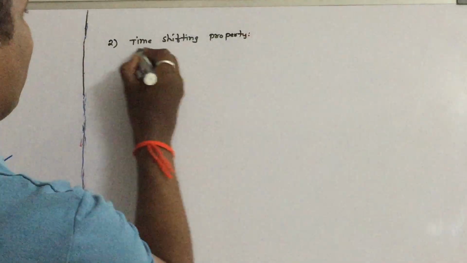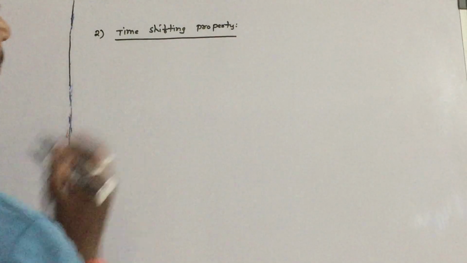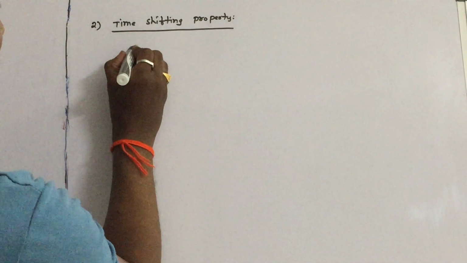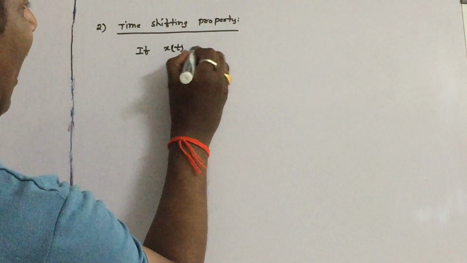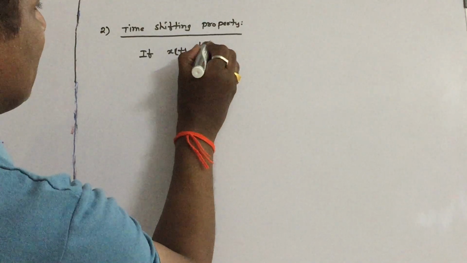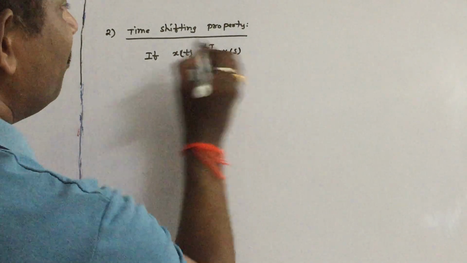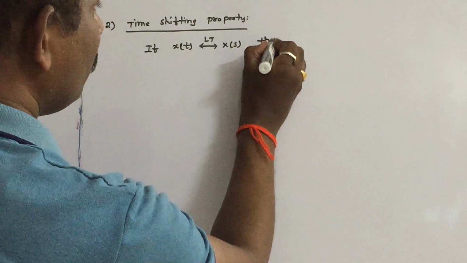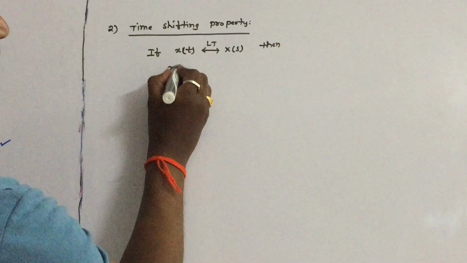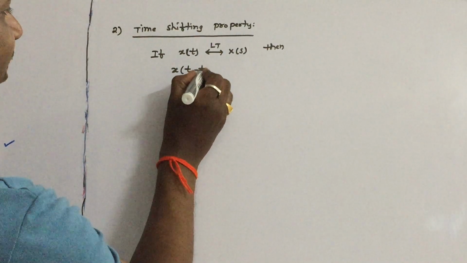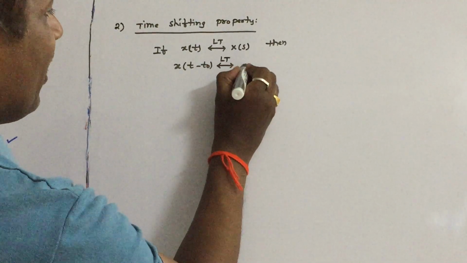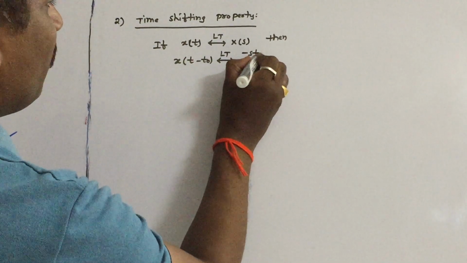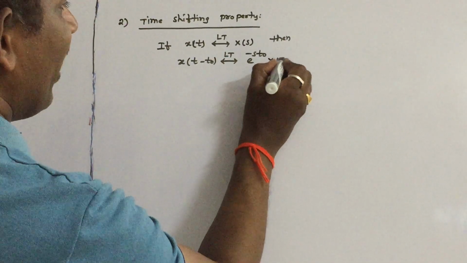Time shifting property. Let us see this very simple property. If x of t's Laplace transform is, say, X of s, then what is time shifting? X of t minus t naught, where t naught is a constant, has Laplace transform e power minus s t naught into X of s.